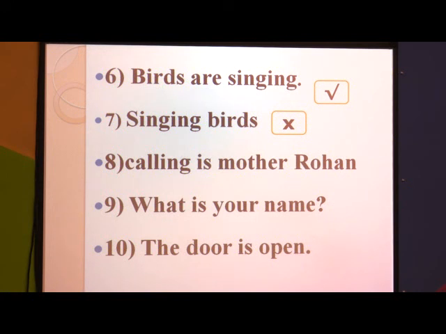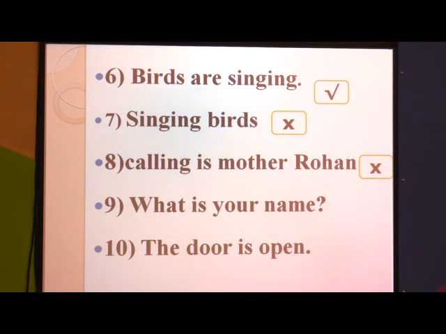"Calling is mother Rohan." Here again this group of words does not make any sense. So this is again not a correct sentence. Ninth one is "what is your name?"